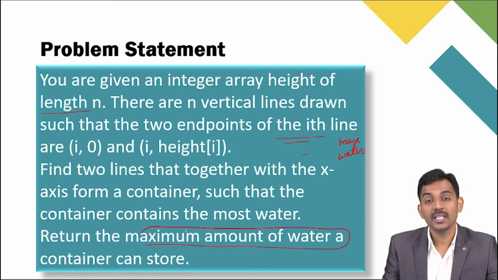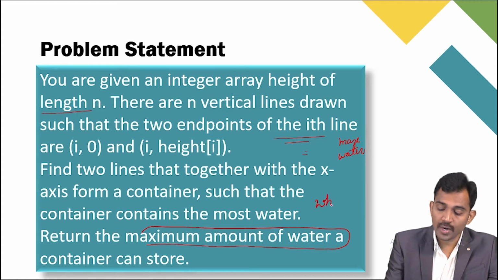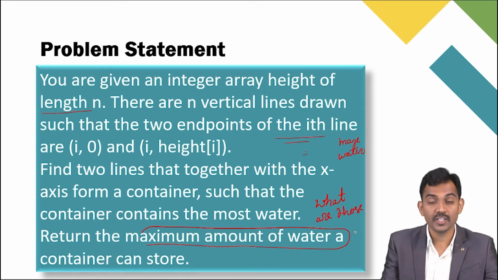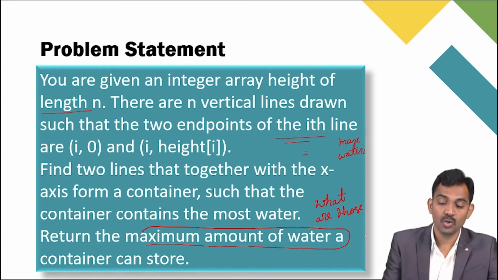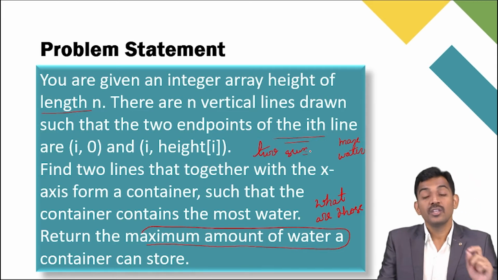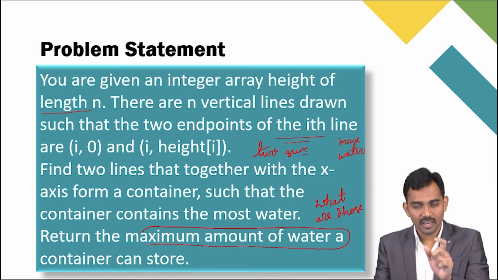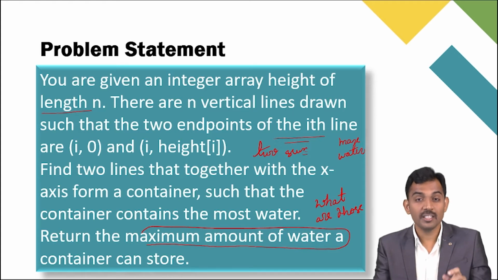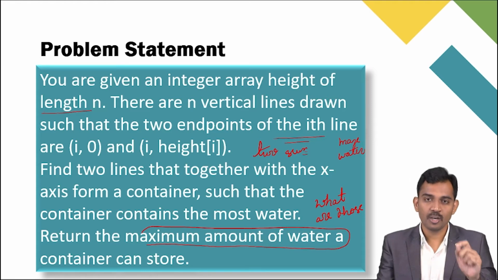See, sometimes they may ask the question like this also. Instead of returning the maximum amount, you should return those two indices. Instead of returning the maximum water, you need to return the indices. Already we solved such a problem, two-sum. In two-sum, you sent the two indices which match a particular target value, right? Like that, here also sometimes they may change the question to return the indices. You can solve that problem on your own, right?